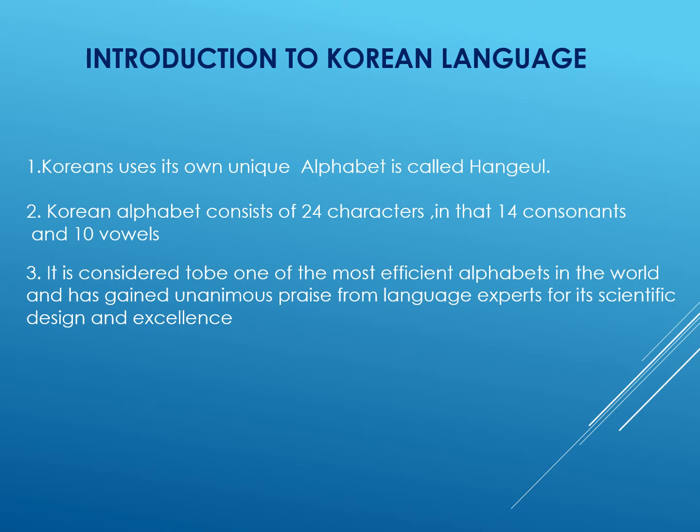In that, 14 consonants and 10 basic vowels. And because of the ease of the language, it gained unanimous praise from language experts all over the world.